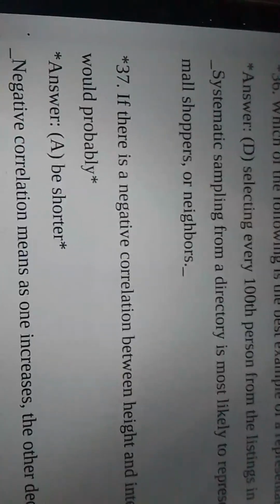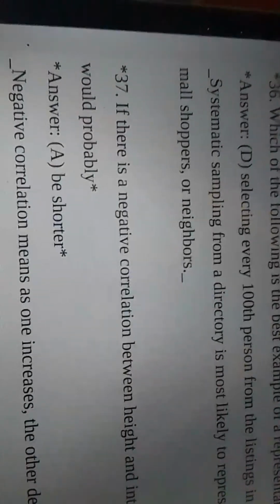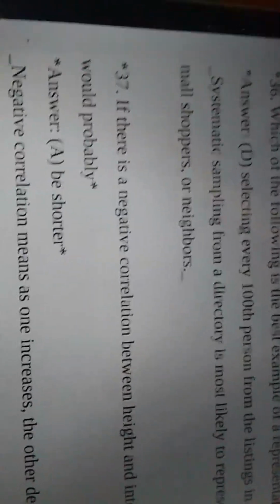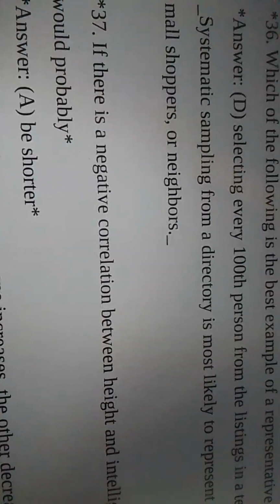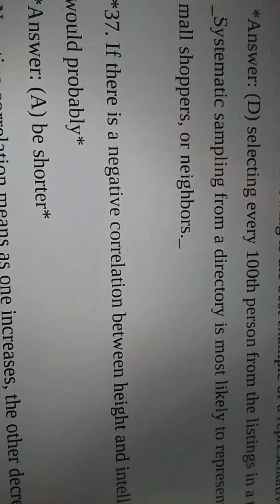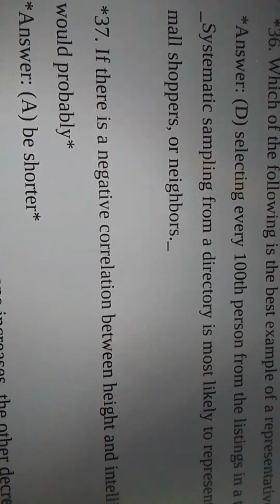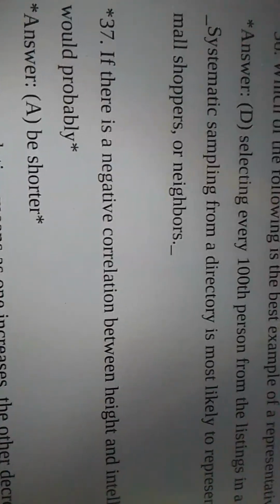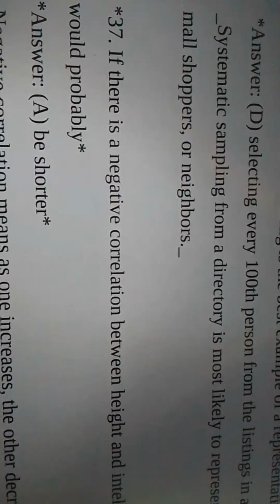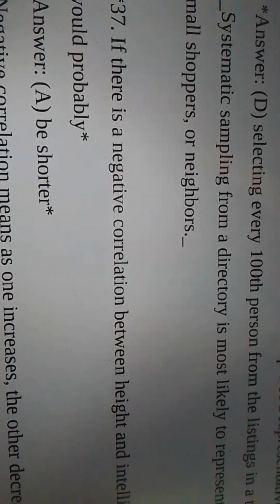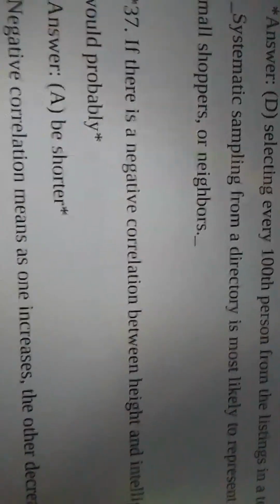Selecting every 100th name from a listing in the telephone directory is systematic sampling. Systematic sampling from a directory is most likely to represent the population versus a sample of classmates.